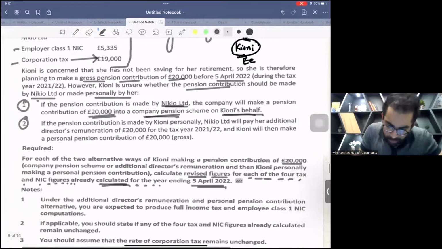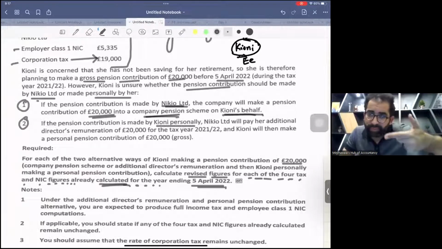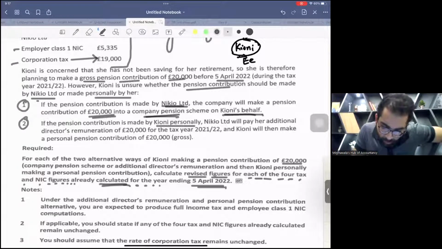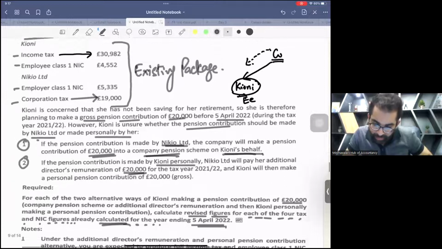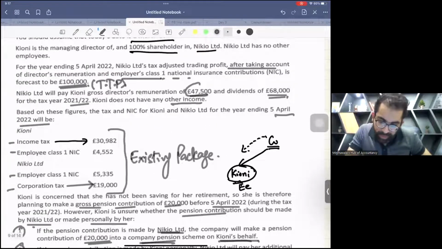If the pension contribution is made by Keone personally, now employer is not contributing. Employer will first give some additional salary. See, Nicola Limited will pay her additional director's remuneration of 20,000. So now you have to increase the director remuneration. What was the existing salary? The existing salary was 47,500.